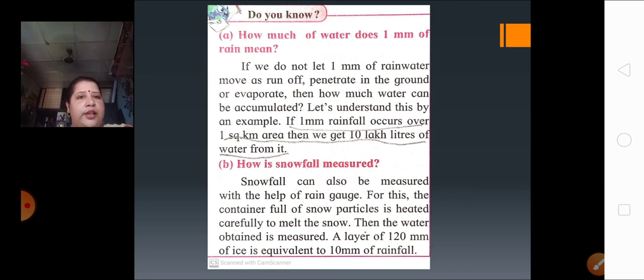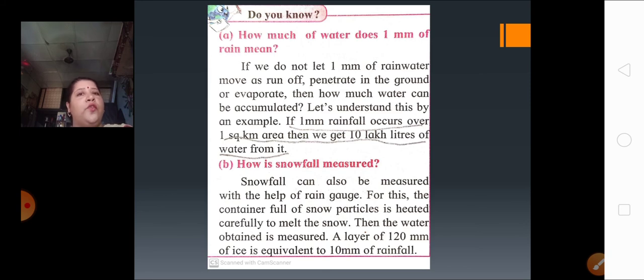Let's understand this by an example. If 1 mm of rainfall occurs over 1 square kilometer area, then we get 10 lakh liters of water from it. In 1 square kilometer, if 1 mm of rainfall takes place, how much water will be collected by that area? 10 lakh liters of water. So much water is collected just by 1 mm of rainfall. Understood this?